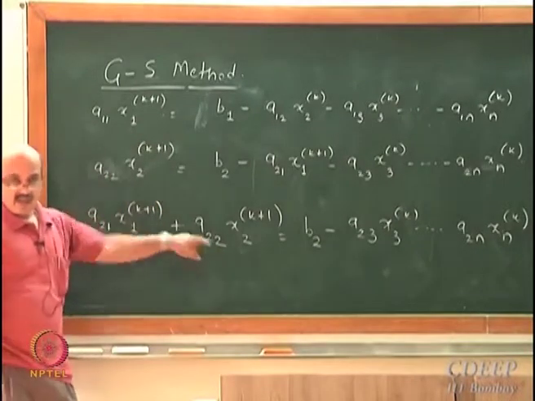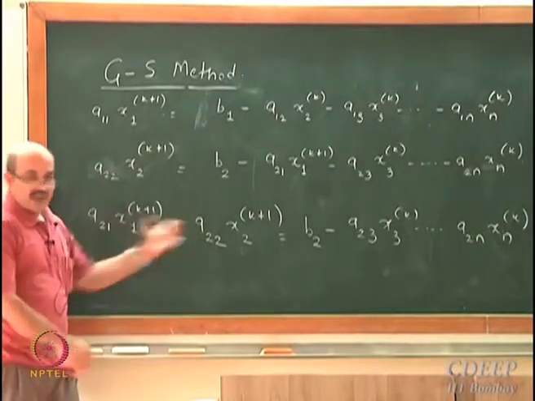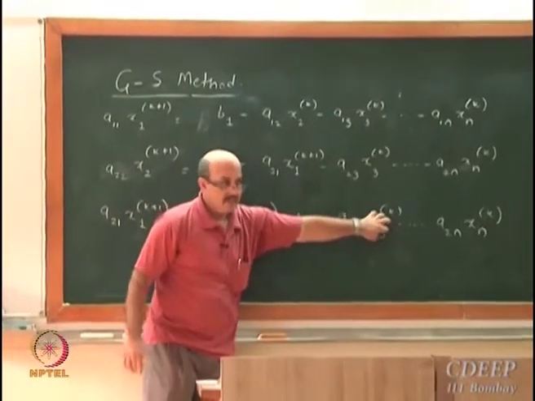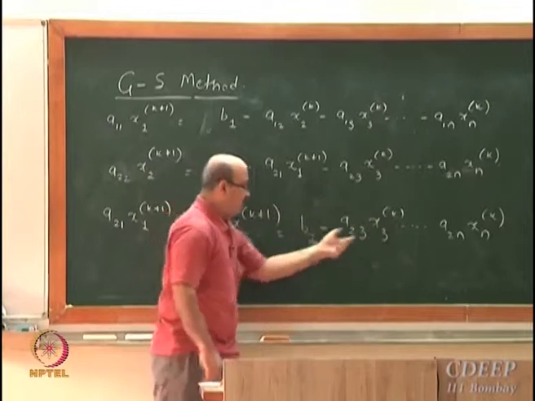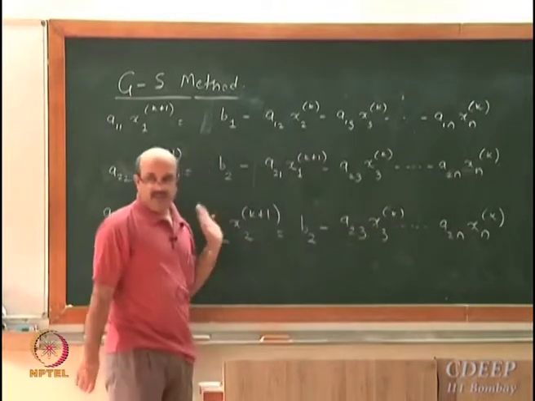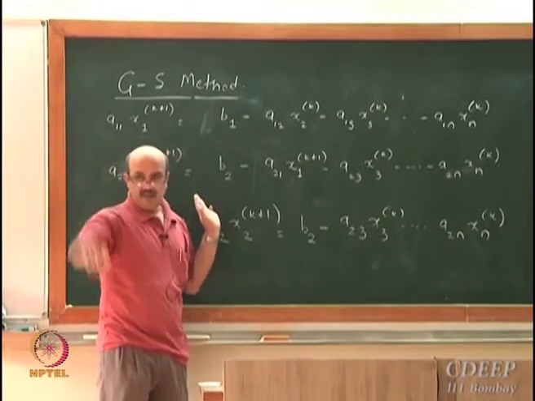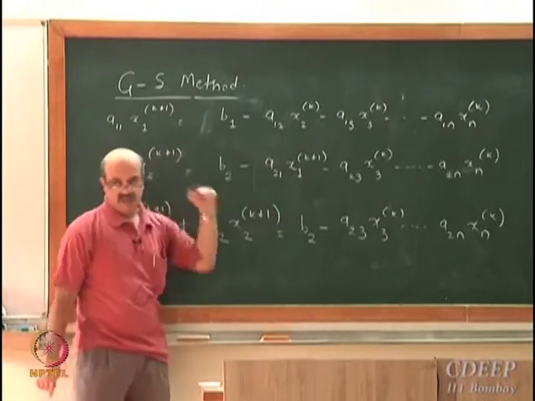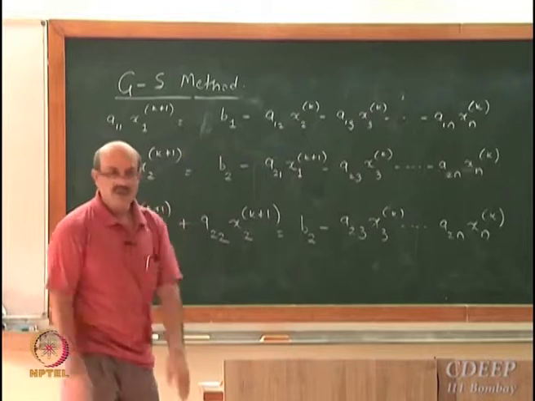Everyone with me on this? I have taken k plus 1 on one side, I have left k on one side. I have left all xk on one side, I am taking k plus 1 on one side. Not clear? I have just taken this which was substituted on right hand side to left hand side. Likewise, I can go on doing this.